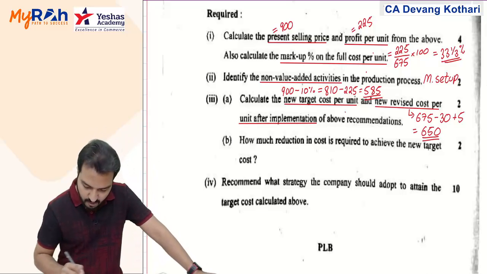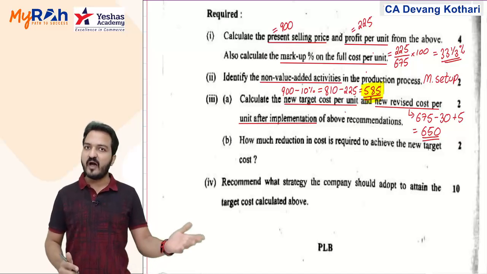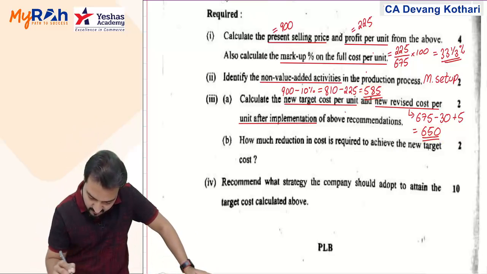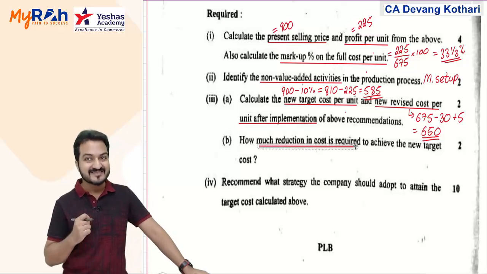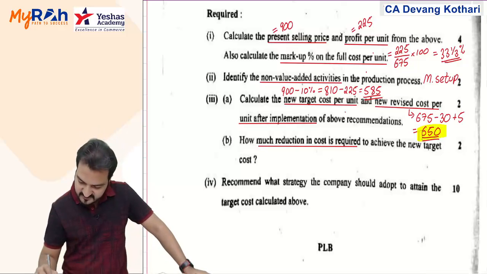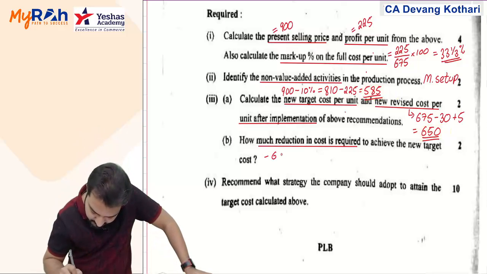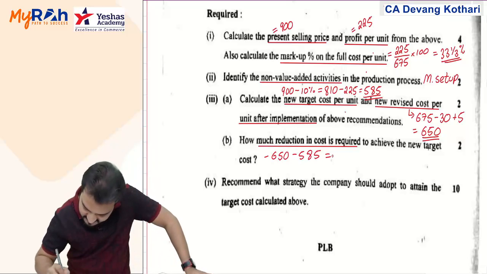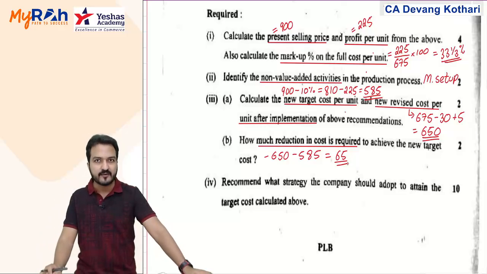Okay, so your target cost that you want to achieve is 585. The cost that you are achieving after the recommendation is 650. So how much reduction in cost is still required? How much more reduction in cost is still required is the difference: 650 minus 585. That is 65 rupees further reduction in cost is required.